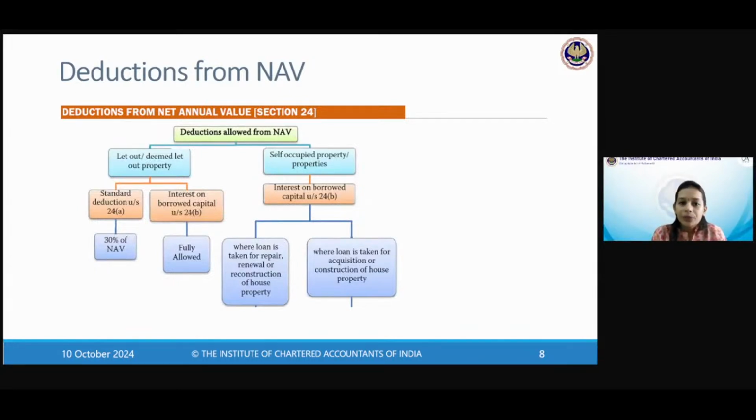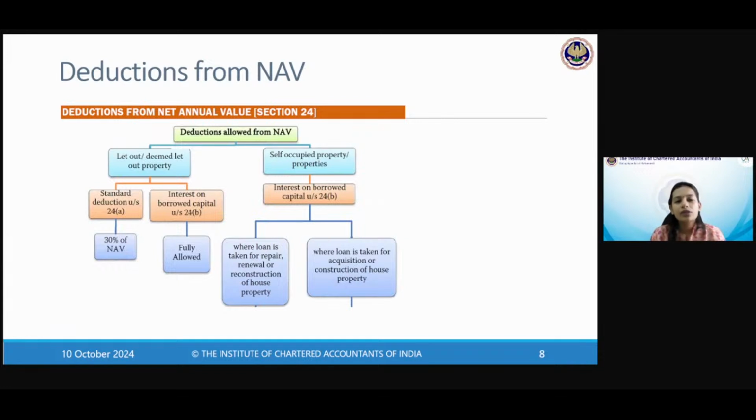Deductions from net annual value, which is section 24. Okay, so we have derived net annual value. That means we have had gross annual value, and we reduced municipal taxes paid by the owner during the year. A little bit more about the municipal taxes. Municipal taxes are allowable on payment basis. So they have to be paid and allowed on payment basis during the year. Okay. And they have to be paid by the owner.